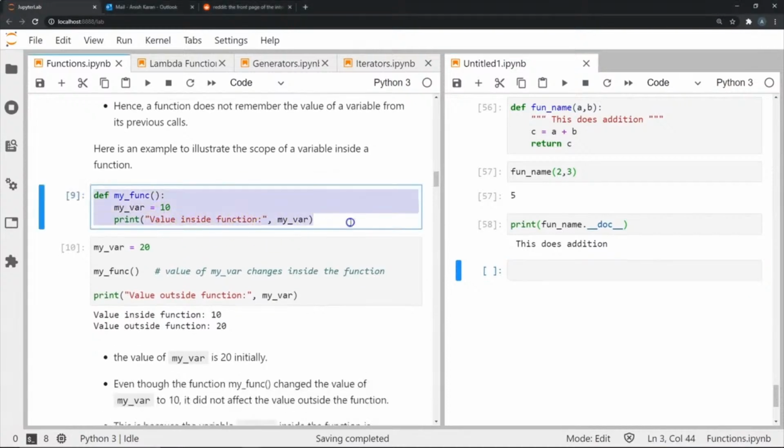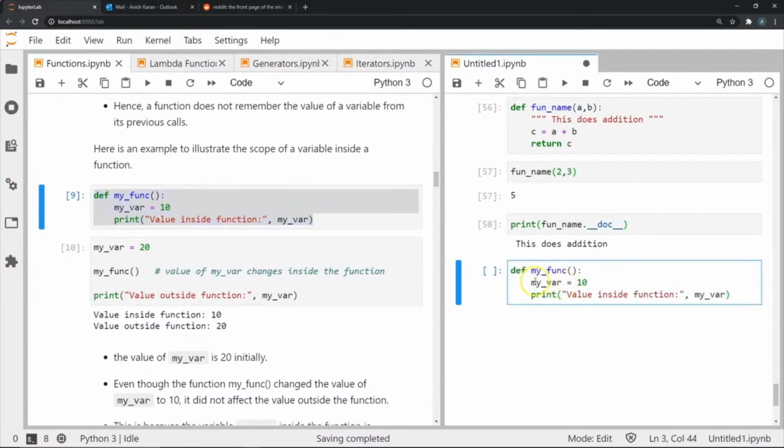Here I have defined a function where I'm going to create a variable my_var, and I am going to store the value 10 in this, and then I'm going to print. So whenever I call this function, I will always create this variable, I will store 10, and I will print the value of this.